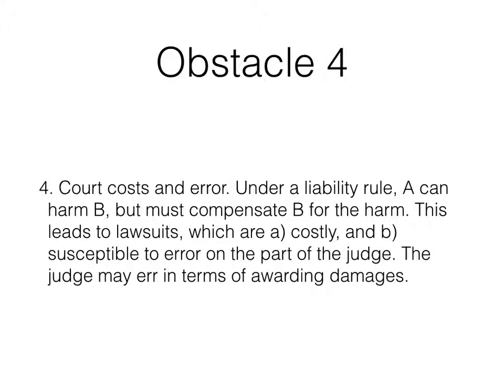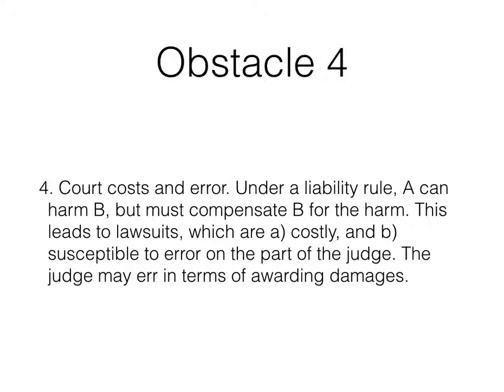Obstacle number 4 is court costs and error. Under a liability rule, A can harm B, but must compensate B for the harm. So if, driving down the road, I may hurt you, but I have to pay for your damages if it's negligence on my part. In this case, it leads to a lawsuit, and the lawsuits themselves are costly, and we're assuming that judges are omniscient and don't make mistakes.